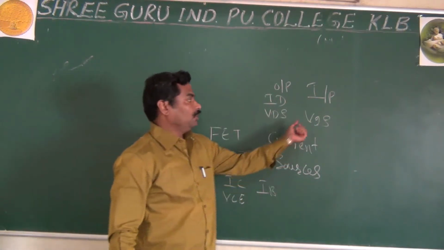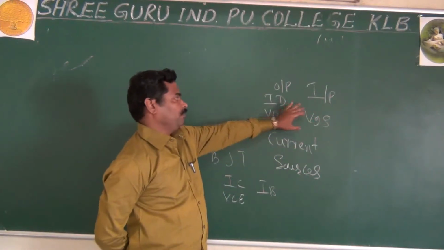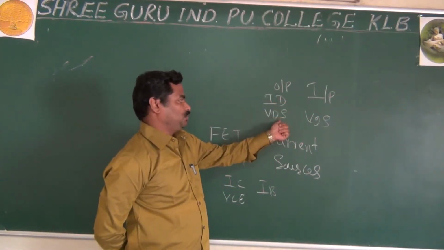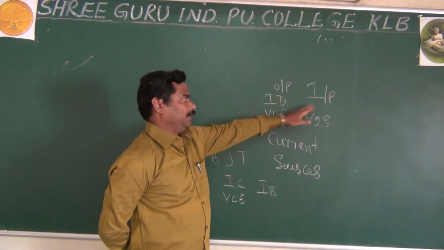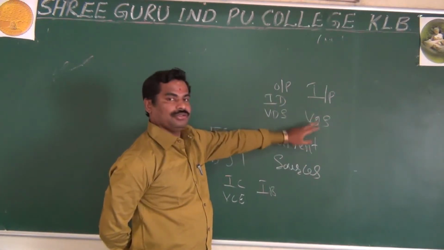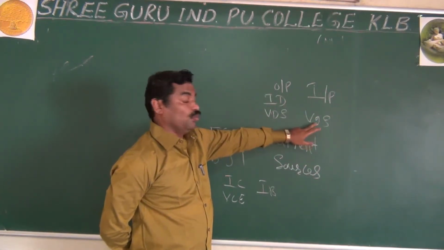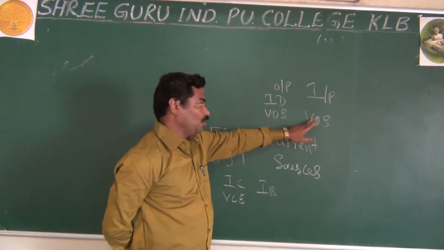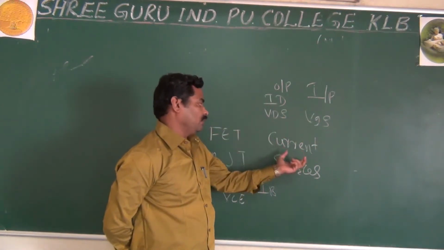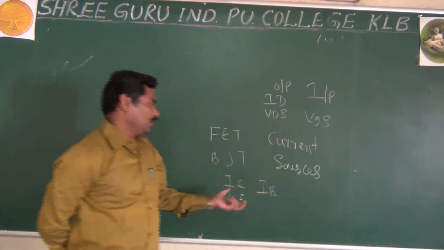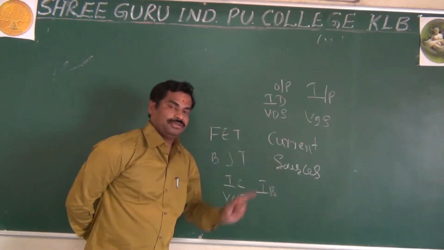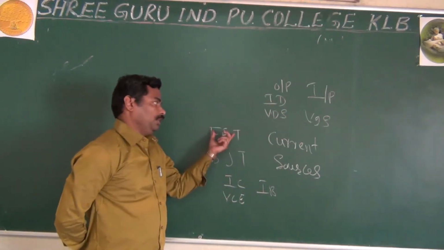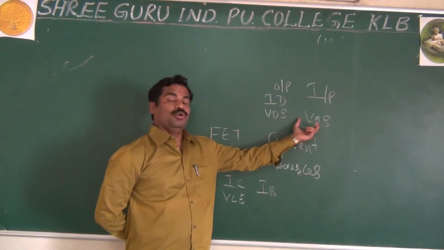But here in your FET, the output voltage and output current depend upon the input voltage, that is what is called a voltage control device. No doubt, here also we can control the current, but the important thing in FET is that we do it by using the voltage.